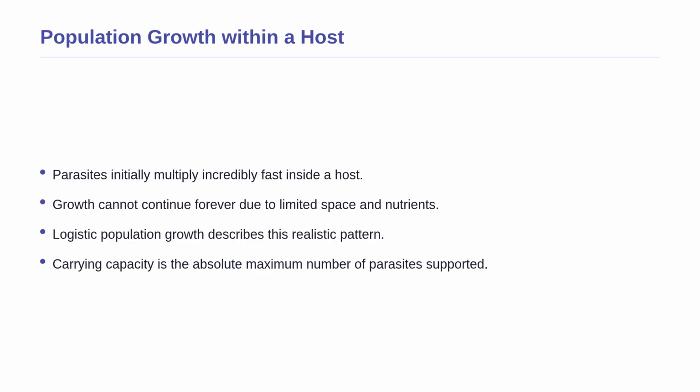Eventually, they run out of food, or your immune system starts fighting back, forcing their growth to slow down and stabilize. This realistic pattern of multiplication is called logistic population growth. It describes a situation where a population initially grows exponentially, but then the growth rate decreases as the population size approaches a maximum limit. This maximum limit is known scientifically as the carrying capacity of the environment.